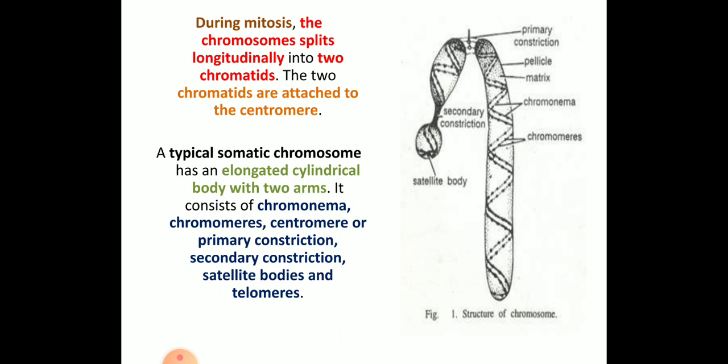So remember, it consists of chromonema, chromomeres, centromere or primary constriction, secondary constriction, satellite body, and telomere. From the examination point of view, they can ask for 5 marks: with a neat labelled diagram, explain the structure of chromosomes.